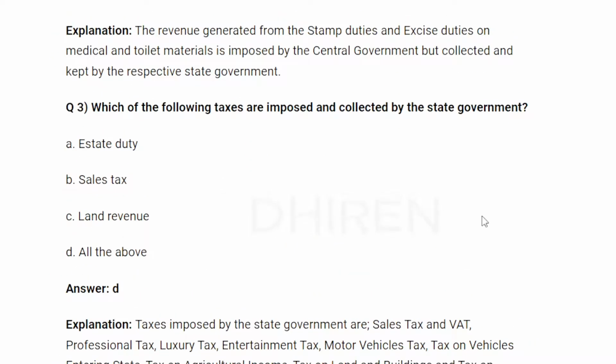Next serial number. Which of the following taxes are imposed and collected by the state government? State duty, sales tax, land revenue, all of the above.